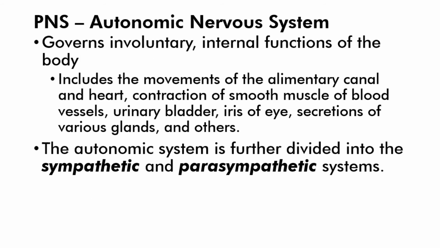The autonomic nervous system governs involuntary internal functions of the body. This includes the movements of the alimentary canal and the heart, contractions of smooth muscle of blood vessels, the urinary bladder, the iris of the eye, secretions of various glands, and others. The autonomic system is further divided into the sympathetic and parasympathetic systems.